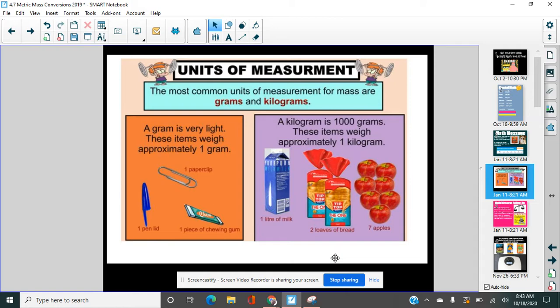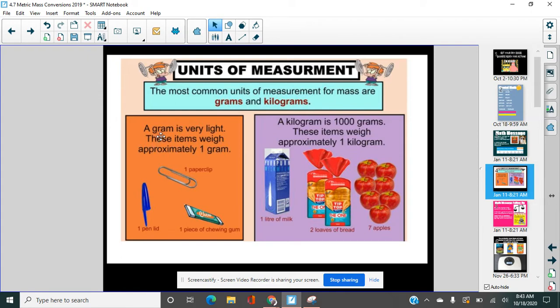Today we're going to talk a little bit more about measurement, and we are going to talk about measurement of mass. Now, mass and weight are pretty similar. When we talk about mass, we're talking about how much of something there is, right? It's very similar to the weight. So if you look on the left side here, right?